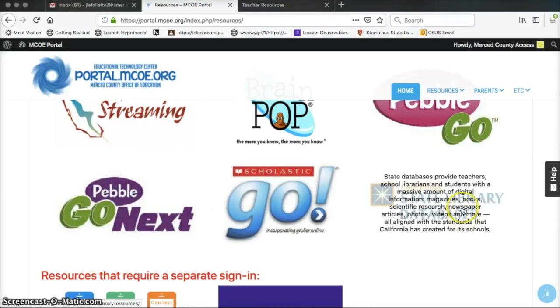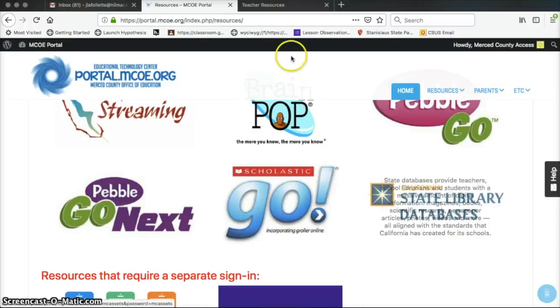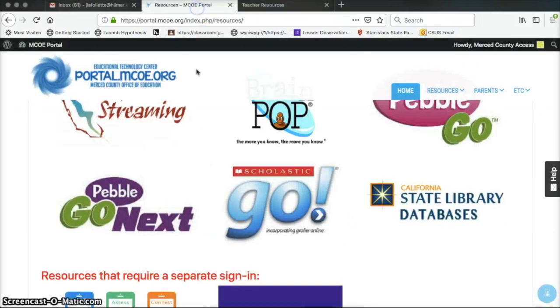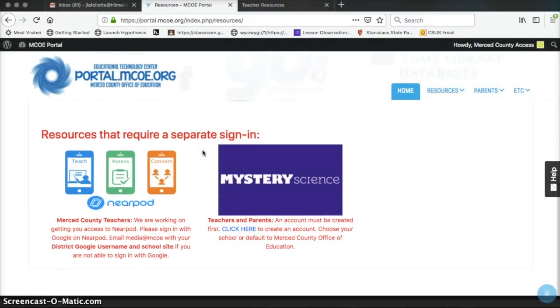And then we have the California State Library databases, which is similar to what I was just showing you on the teacher resources page up here in our district. Down here at the bottom, we have two things we have to sign in separately to. Nearpod is the one I'm going to talk a little bit about today, and Mystery Science is one that I'll talk about in a different video.